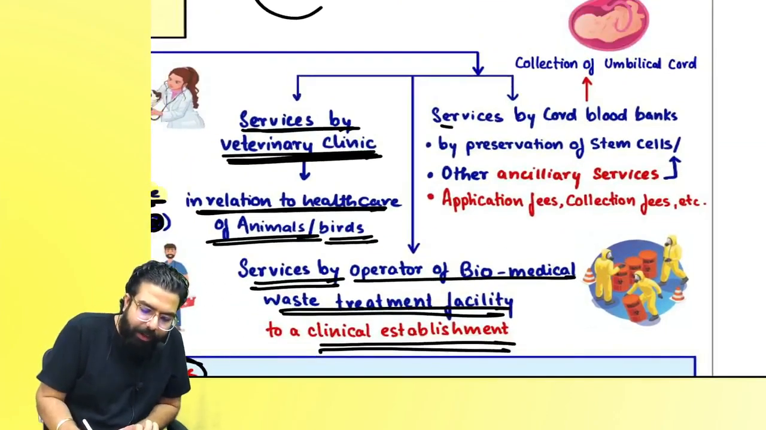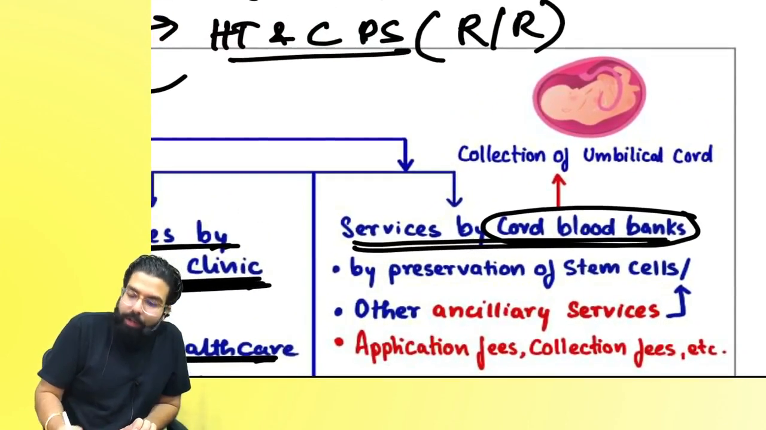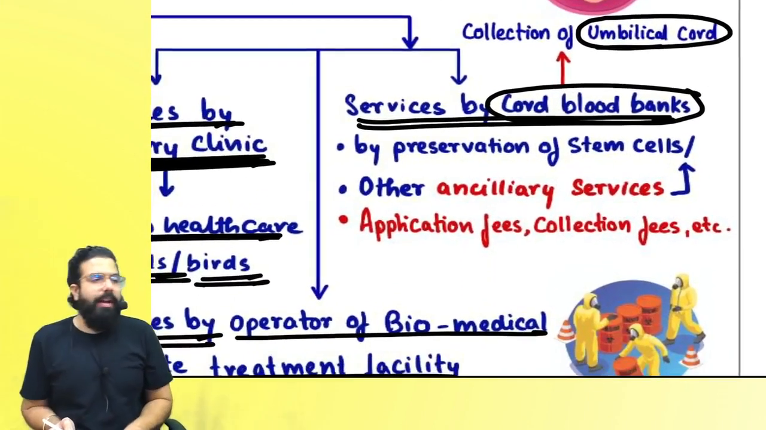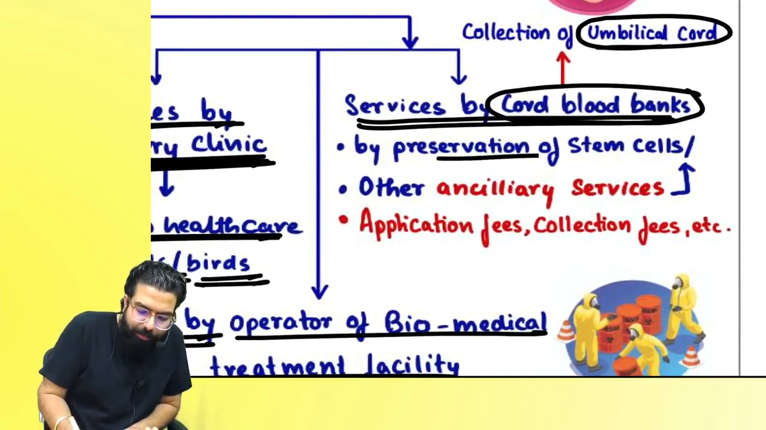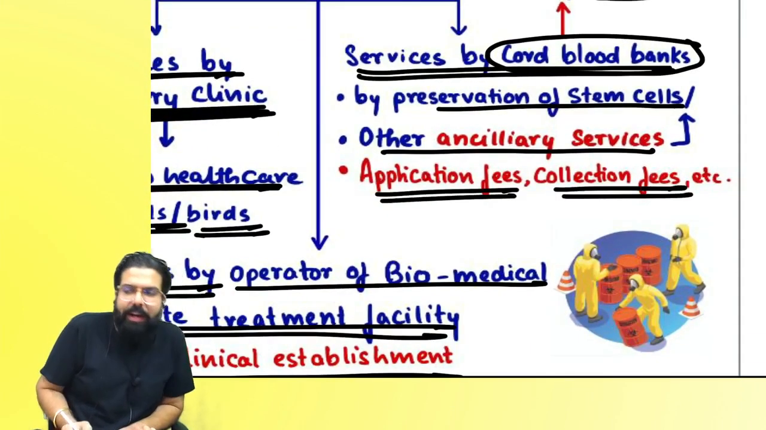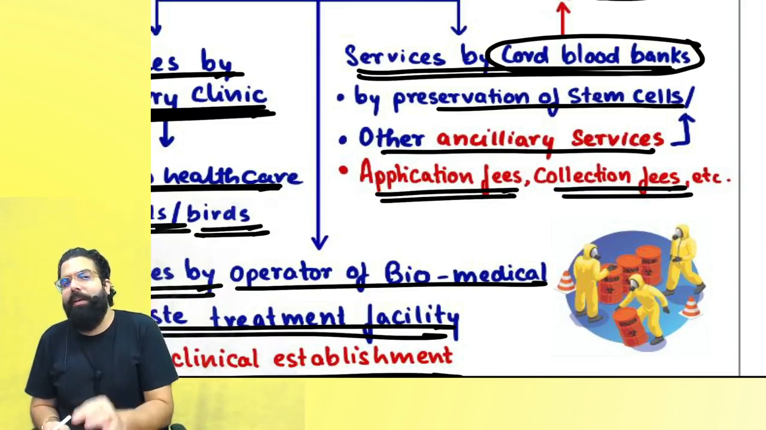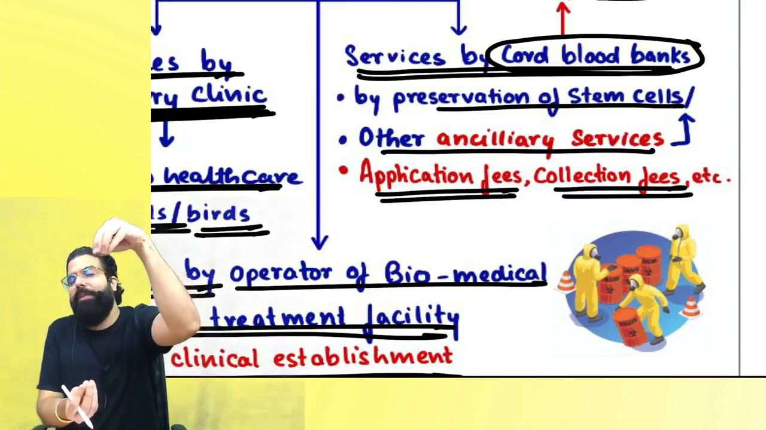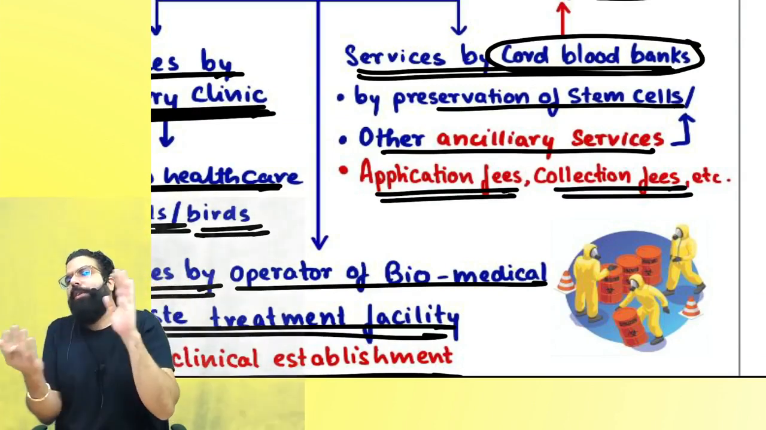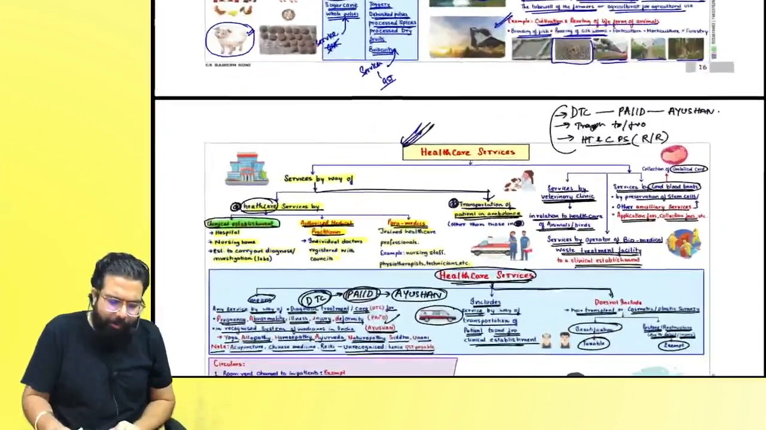Then sir, services by cord blood bank. Cord blood banks basically go ahead and do the collection of umbilical cord and preservation of umbilical cord. Now when they are going ahead and doing preservation of stem cell or any ancillary services like application fees, collection fees they are taking, then those services will be exempted. Cord blood banks are going ahead and preserving what? Stem cell with respect to umbilical cord. Collection of umbilical cord, sir, application fees, preservation fees, whatever is there will be exempted.